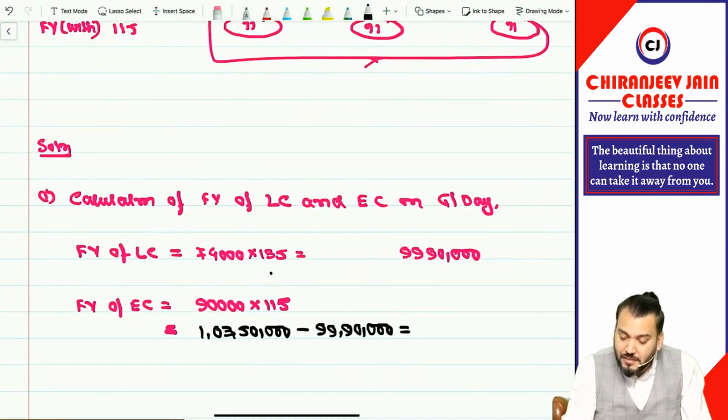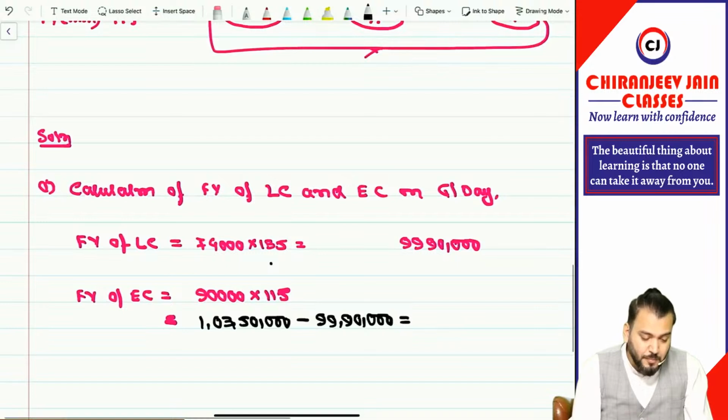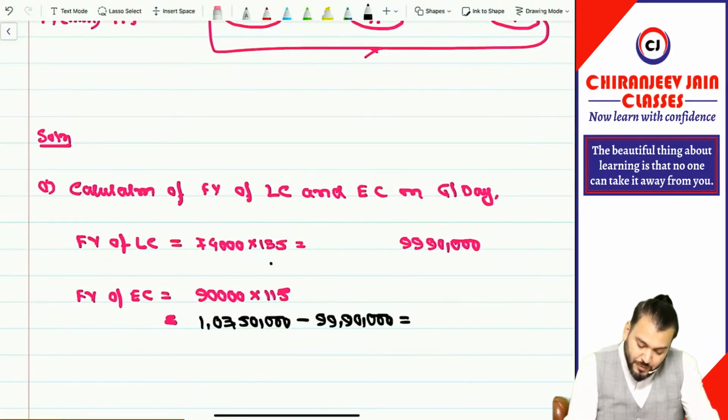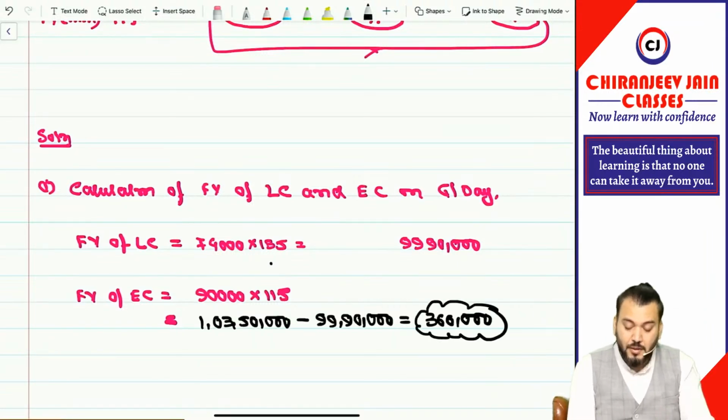So 1,03,50,000 minus 99,90,000 is equal to how much? Sorry, 3,60,000. Understood? Have you understood this point?